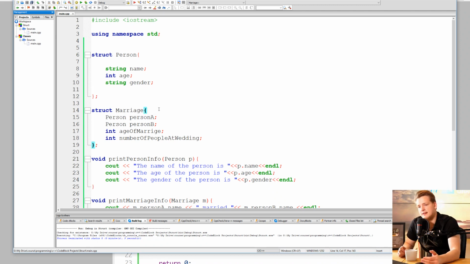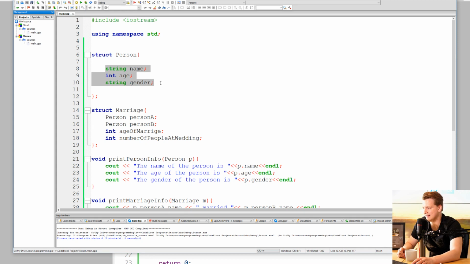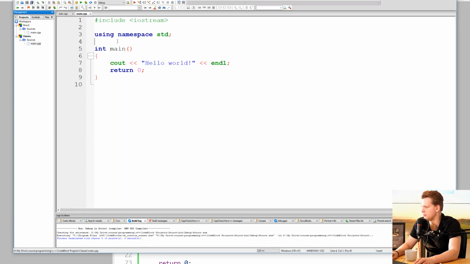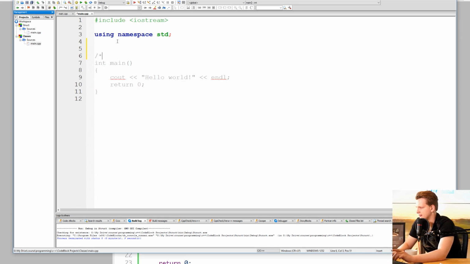So we use the variable type person in order to define the variables that constitute the variable type marriage. Now we will take it a step further, because in structs you can only have data. So for example, person can only have data, information. You do not have functions, you do not have code inside of structs. And this is exactly what we will do with classes. So let's just for fun copy this little struct right here. Let's go to this new project and let's paste it here.